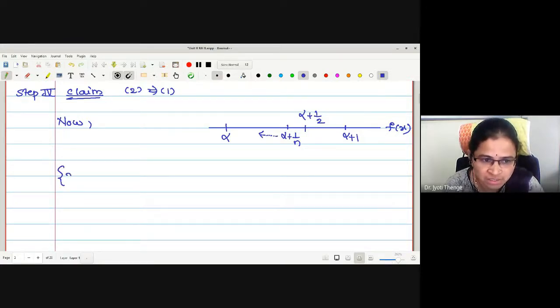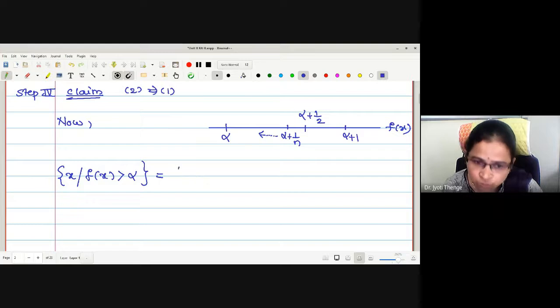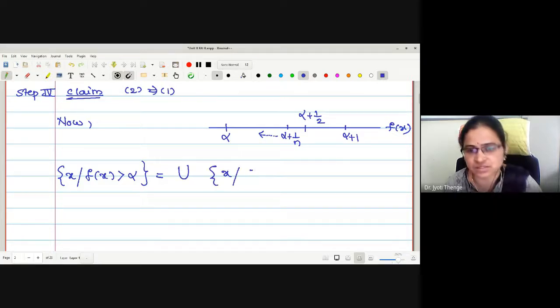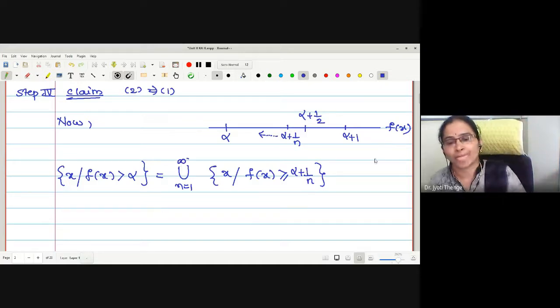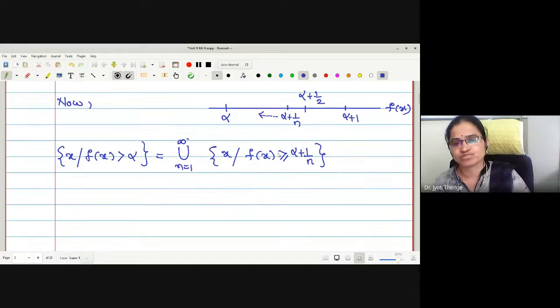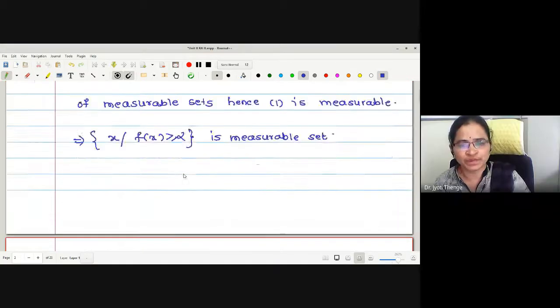Now can I write this collection x such that f of x is greater equal by alpha? Oh sorry, strictly greater by alpha, as the union of the collection of all x such that f of x is greater equal by alpha plus 1 by n. No doubt it's a countable union. Is the point clear? Yes, ma'am. Very similar to the previous step.